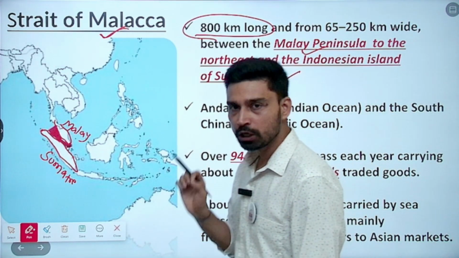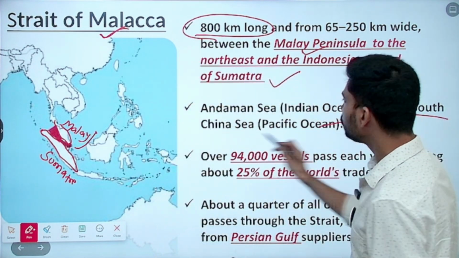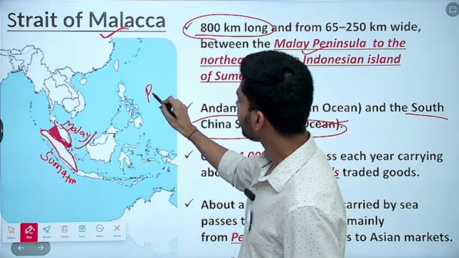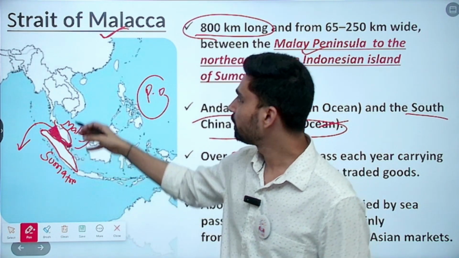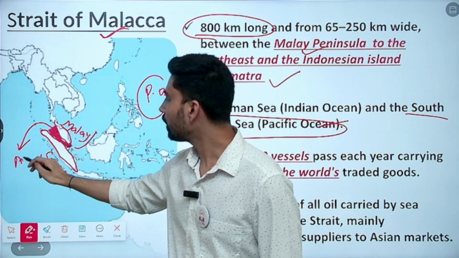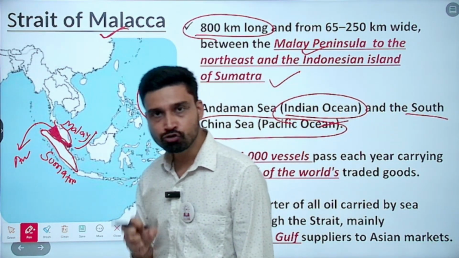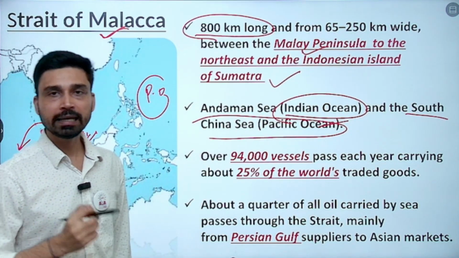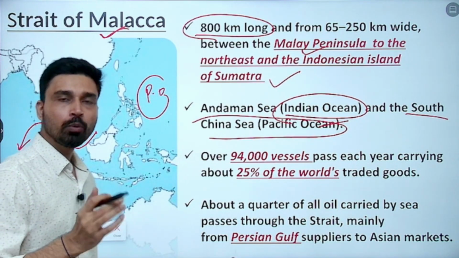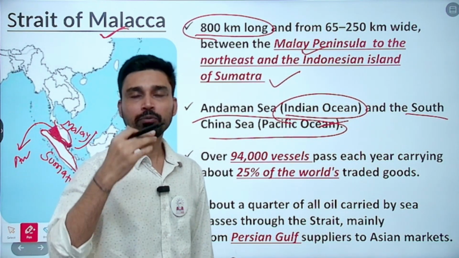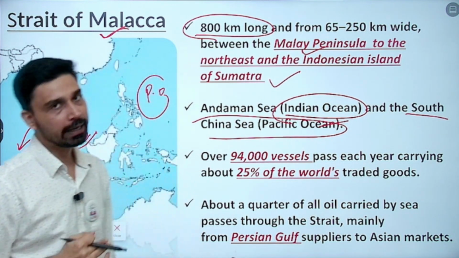Now the question comes, which water bodies does it connect? If you go to this side, you have the South China Sea, which is part of which ocean? The answer would be the Pacific Ocean. If you cross this particular strait and come to this side, this is your Andaman Sea, which is part of which ocean? Indian Ocean. That means the Strait of Malacca connects the Andaman Sea of the Indian Ocean to the South China Sea of the Pacific Ocean. Between which landmasses does it lie? The simple answer would be the Malay Peninsula in the north and Sumatra Island in the south.